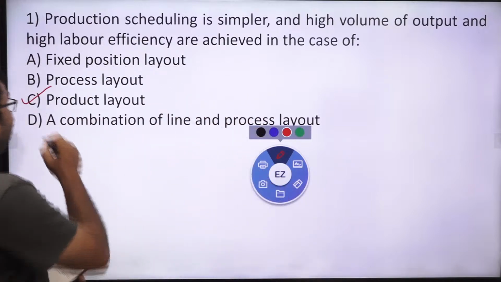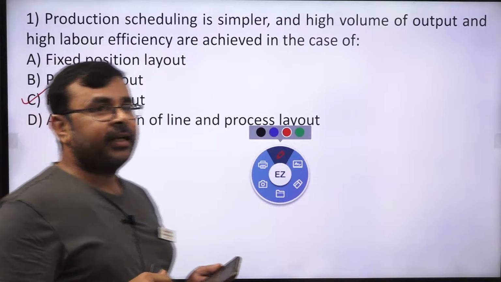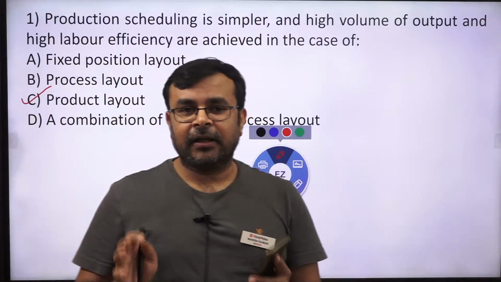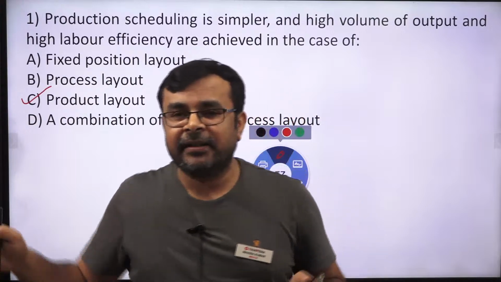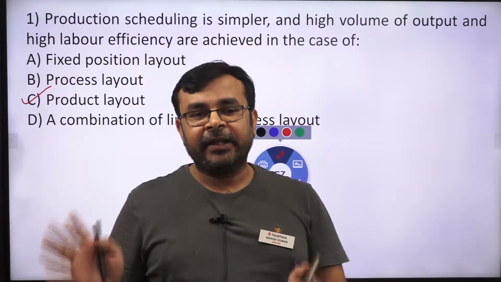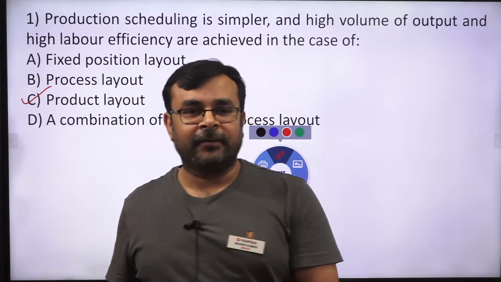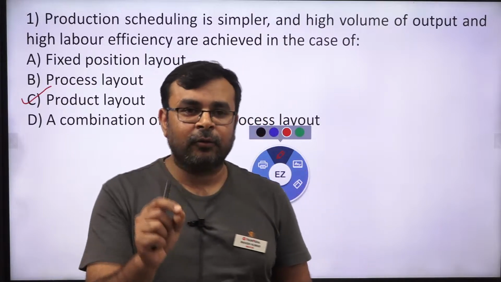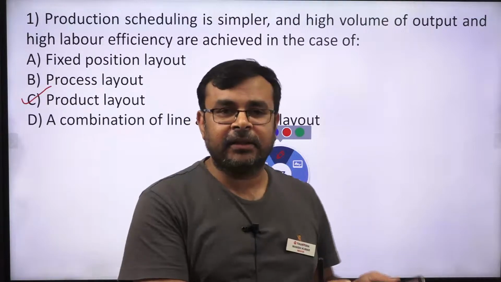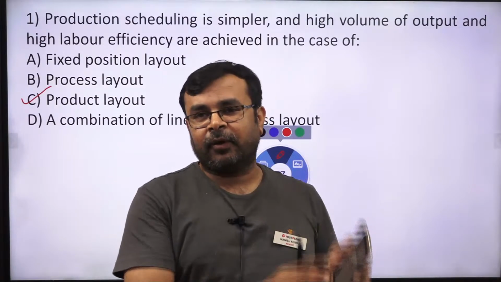Similarly, if I talk about process layout, then in the case of process layout, all the machines are positioned in a sequential manner, correct. And we need to perform operations one by one, correct. Suppose you want to manufacture a shaft, then obviously first we need to perform a turning operation. So one lathe machine is there, and on this we perform the turning operation.